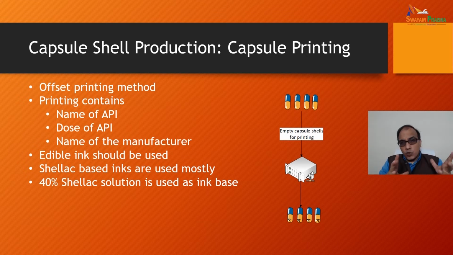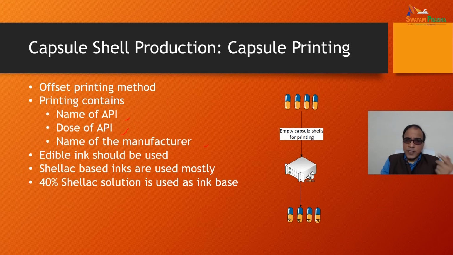Now, when we have sorted out the correct ones, printing is done for marking. The manufacturer logo, manufacturer name, or some identification mark is printed with the help of the offset printing method. The printing contains the name of the API, it may have the dose of the API, and the name of the manufacturer.